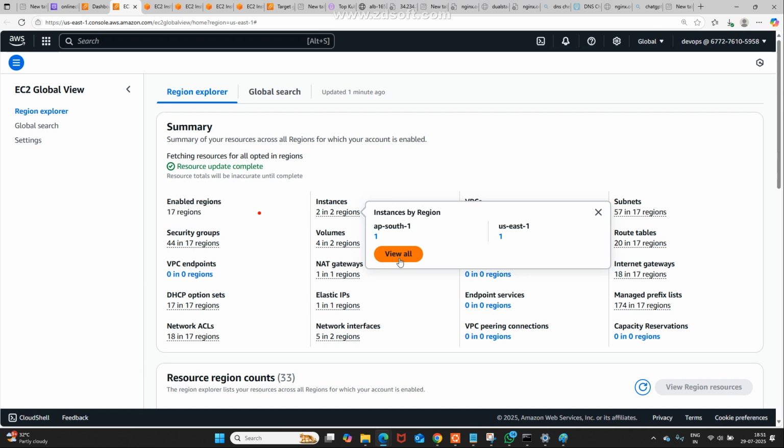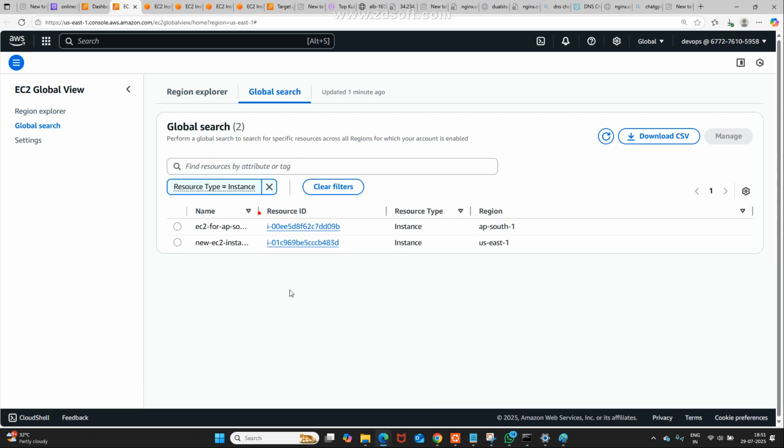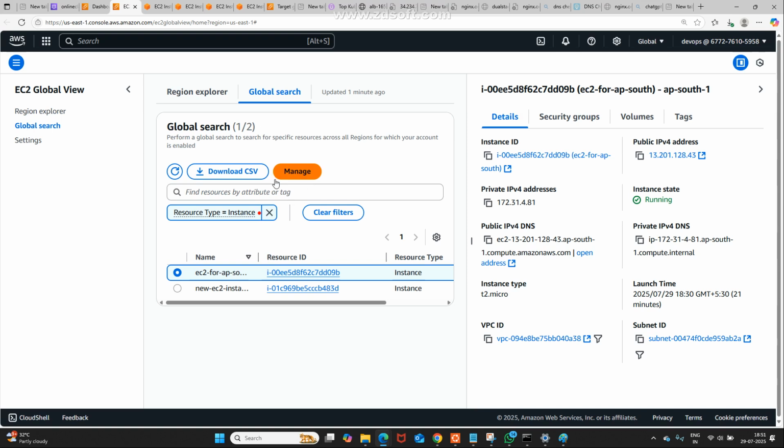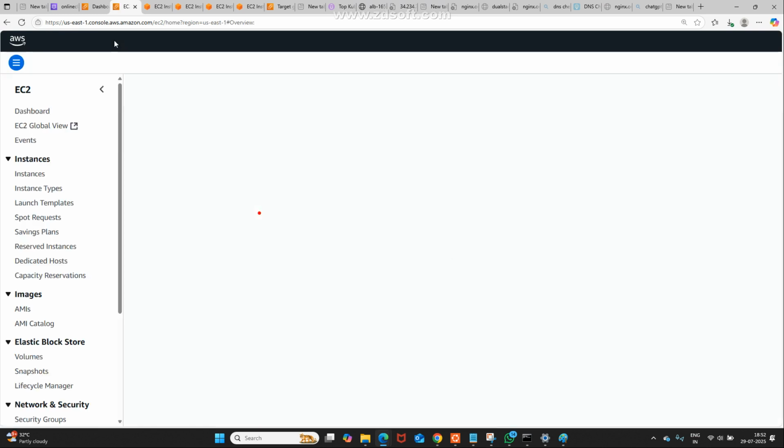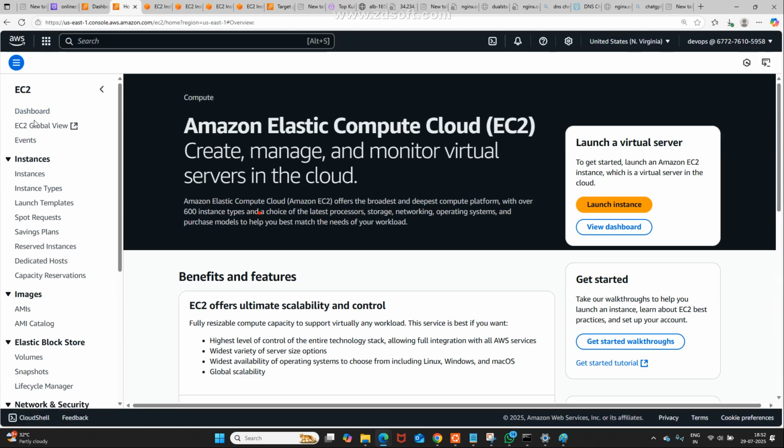This is where we can view all of it. What shall I do? Maybe select this, and we are going to stop it. Ganesh, till now clear or not? Respond. Now again go to EC2, click on EC2. Now the first two options are clear, right?